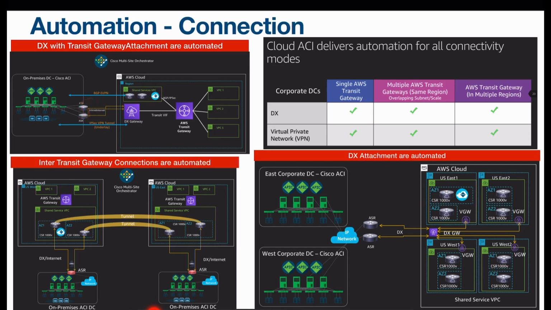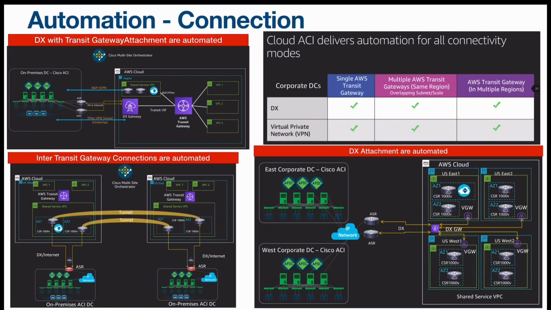If you have an inter-transit gateway implementation in different regions in which you have more than one AWS transit gateway, in that case you need to form a tunnel between CSR 1000V, and all this connectivity again is automated by Cisco ACI. Now if we have implementations in different regions, all these connectivities are automated.